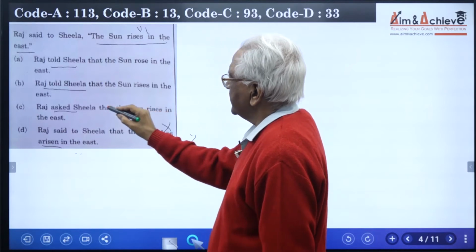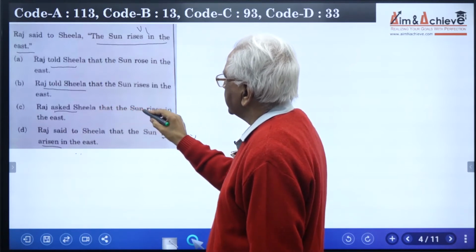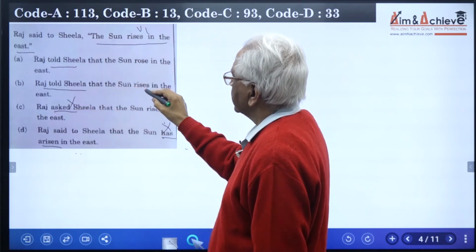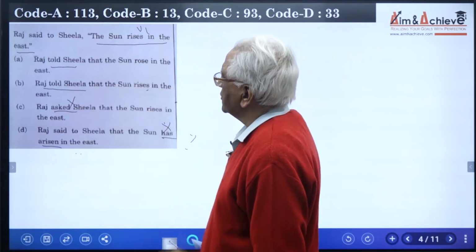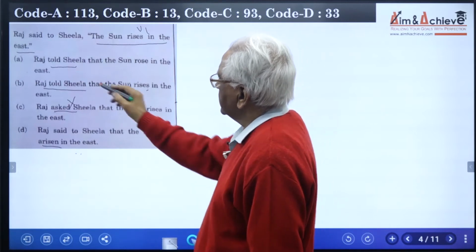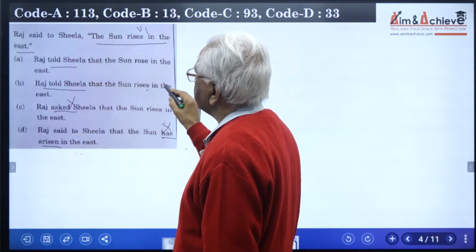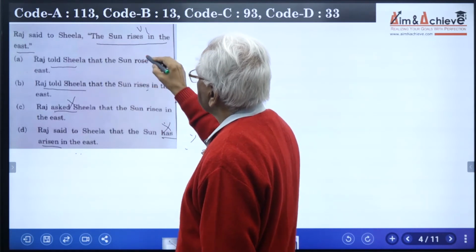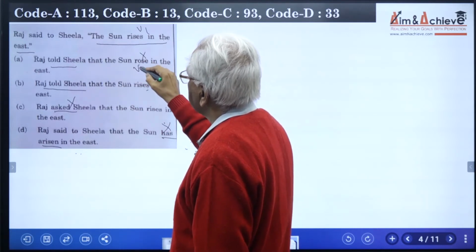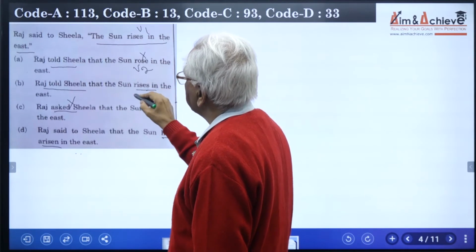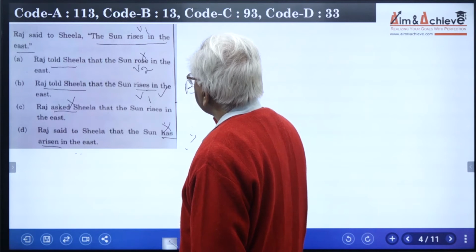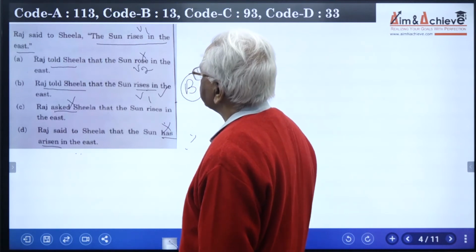And same is the case here. Raj asked Sheila that the sun. Asked is wrong, so this is also wrong. That the sun rises in the east. Told is also wrong. Raj told Sheila that the sun rose in the east. So rose is wrong because it is V2. We have to use V1 form, which is right. That means option B is the right answer.